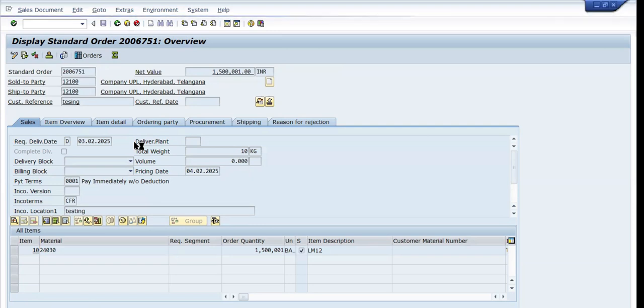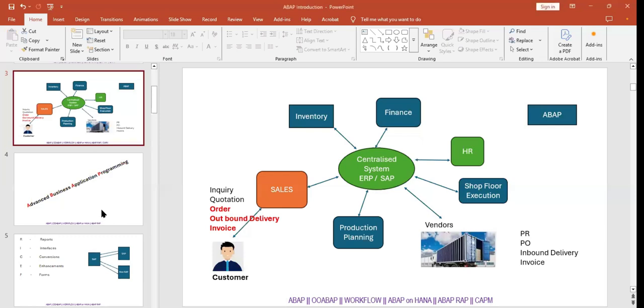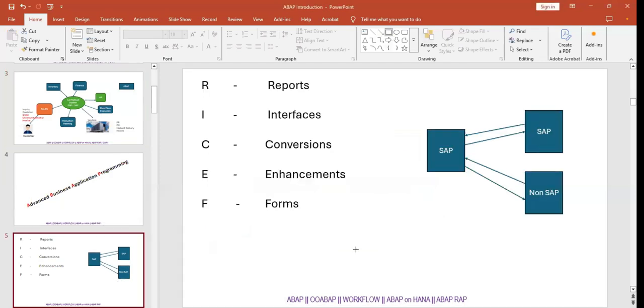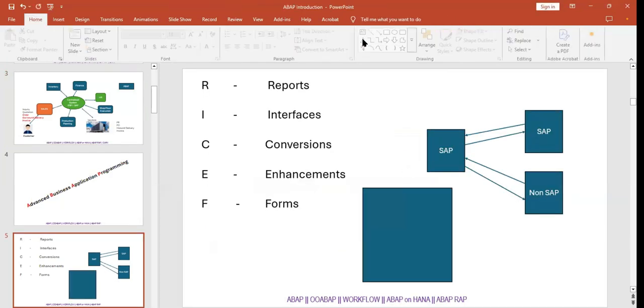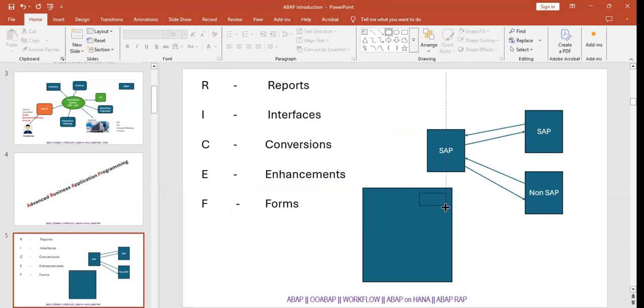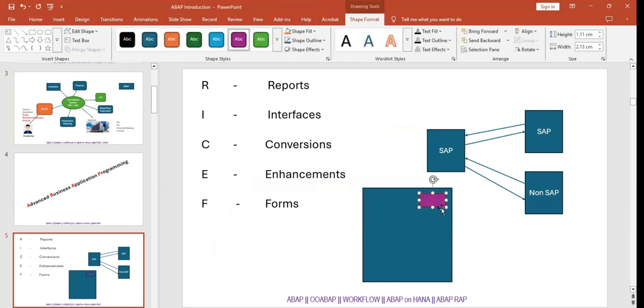These forms and reports are both similar, because in a report you are displaying summarized information in tabular format, right? Whereas with forms, the same information we can display in a predefined format. Suppose this is my page: on the left side I want my company logo, and on the right side you can give the sold-to party or ship-to party address or billing address.